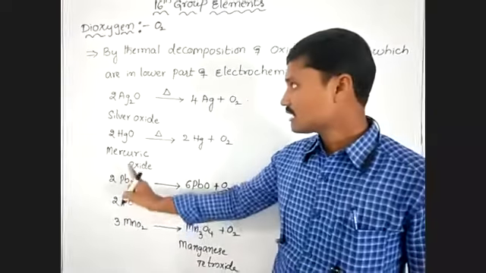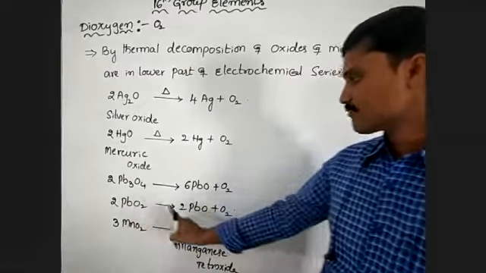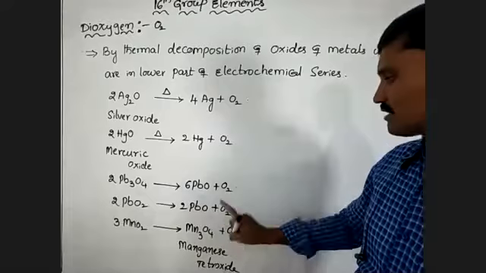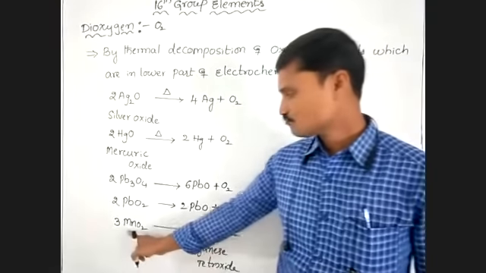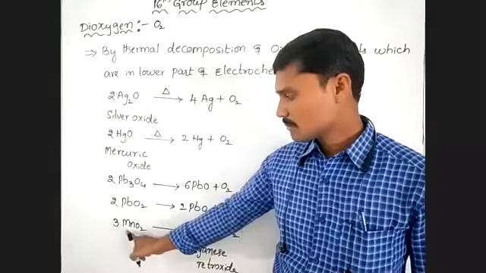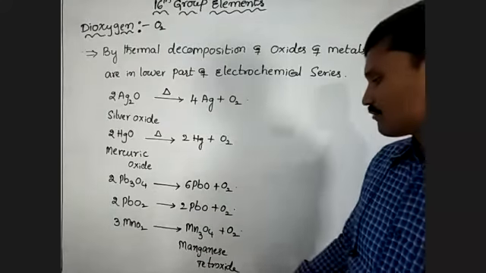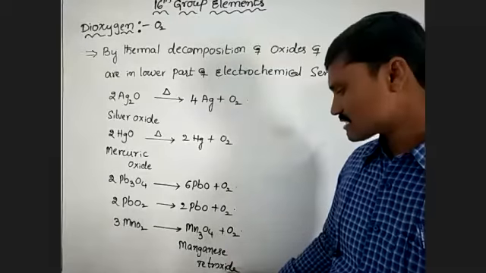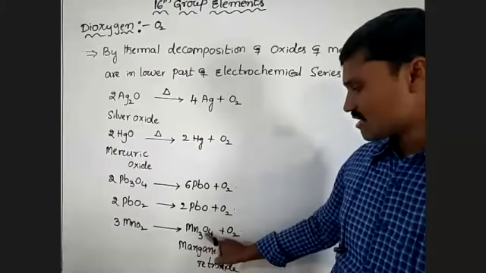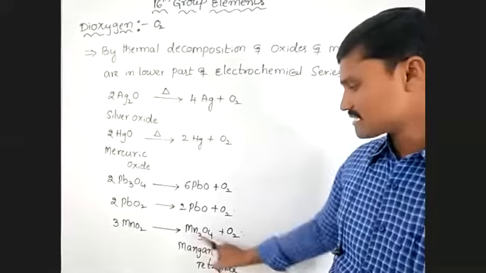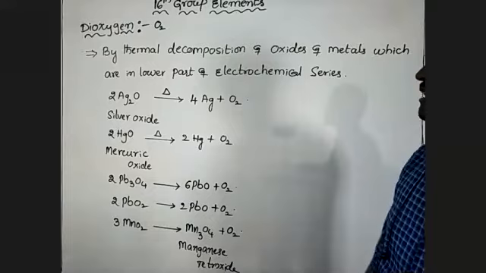On thermal decomposition of lead dioxide, lead oxide and dioxygen are formed. Next one, manganese dioxide, on thermal decomposition forms manganese tetroxide, Mn3O4, trimanganese tetroxide, and oxygen. So those are the preparations of dioxygen.